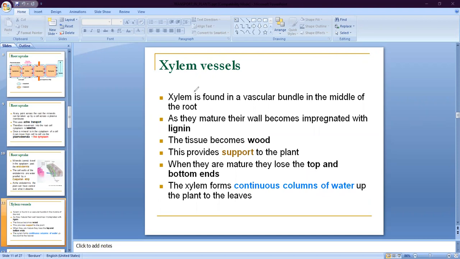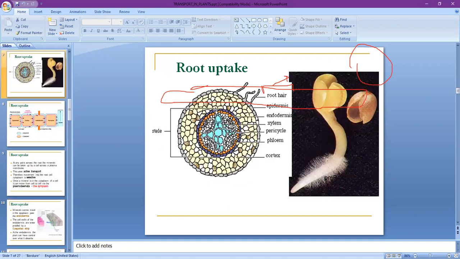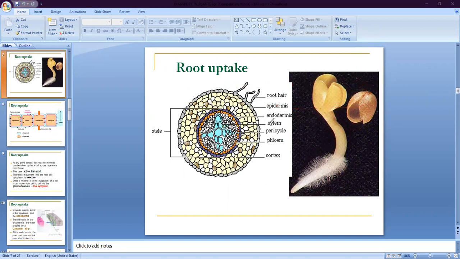Now xylem is found in the vascular bundle in the middle of the root. Vascular bundle means the group of xylem and phloem, and it is generally present in the middle of the root.